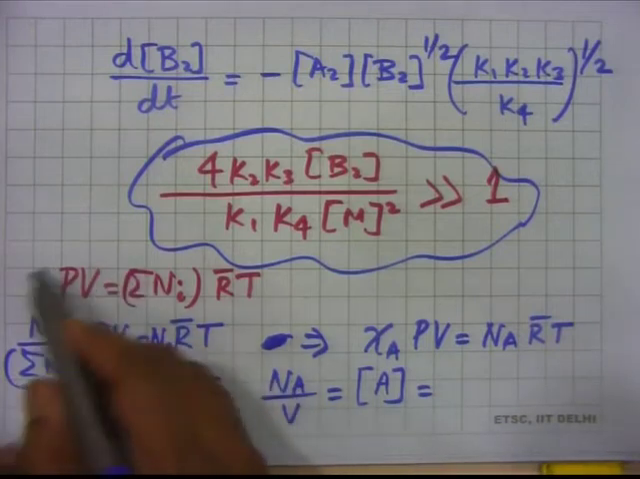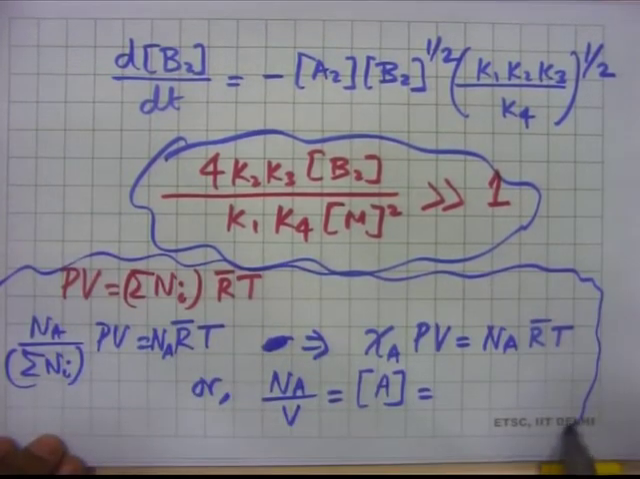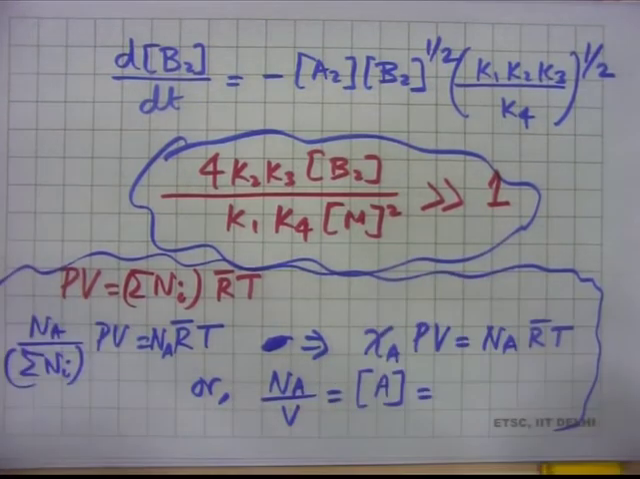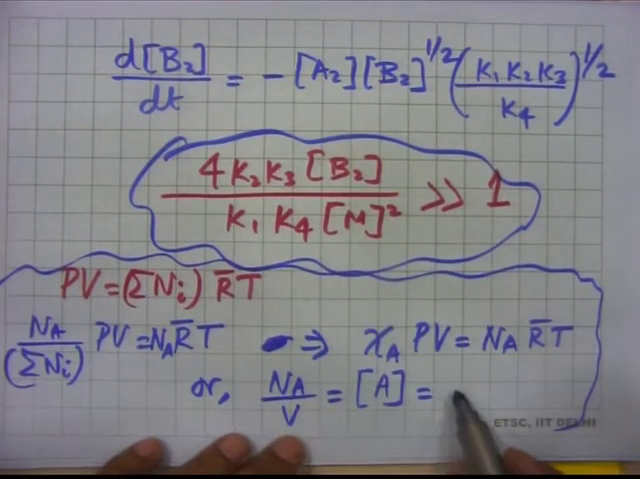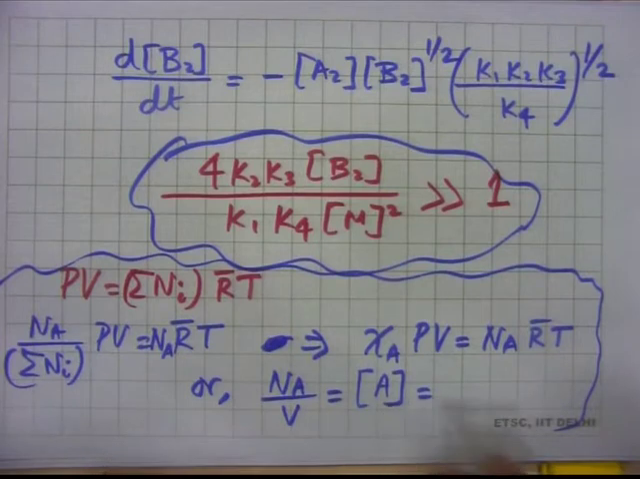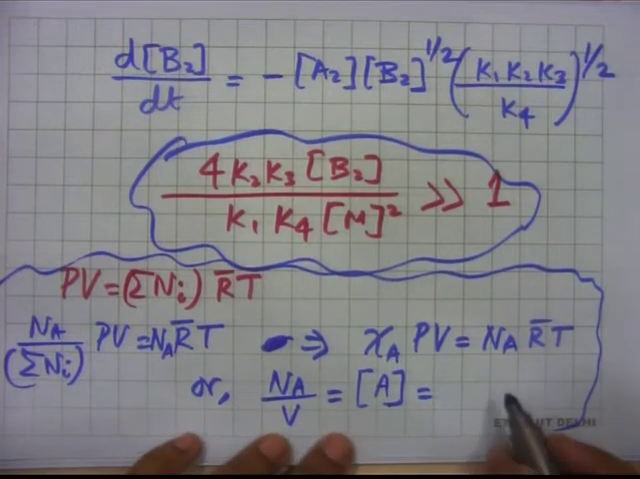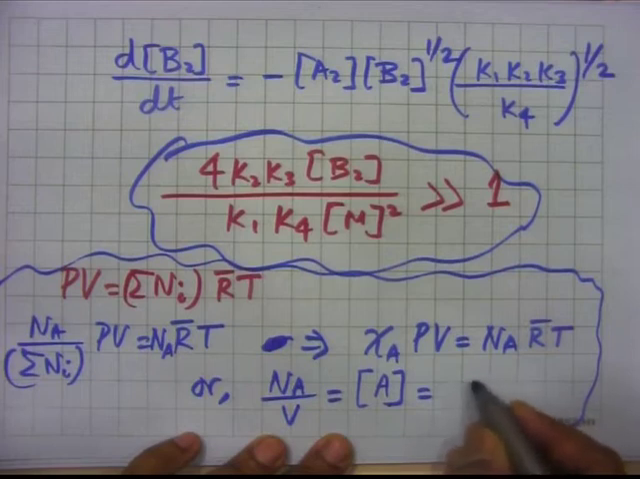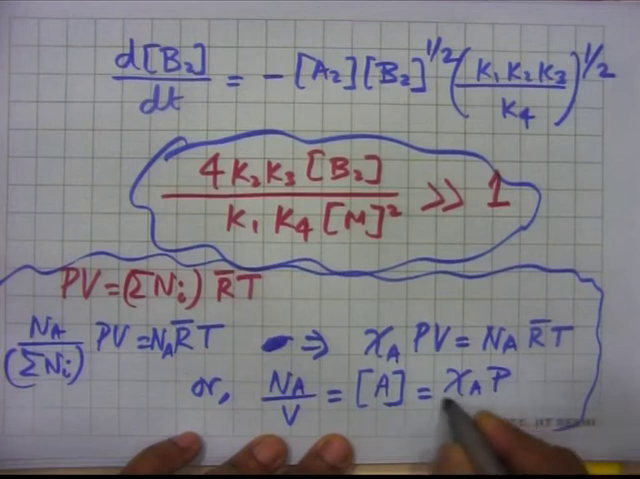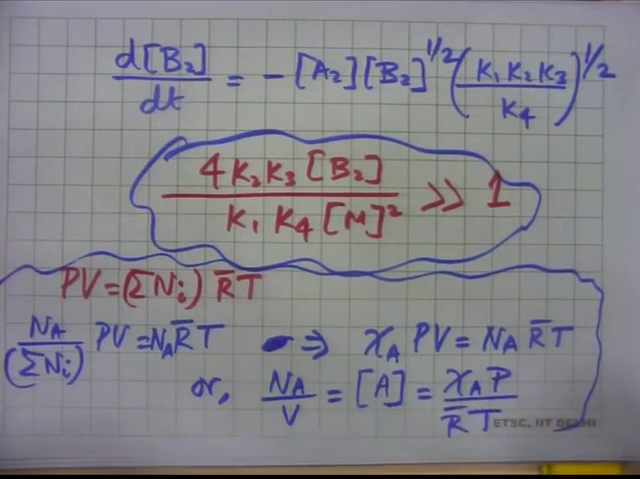So, this I am doing as a side note, that is not part of the main discussion. Na by V is the concentration of A, because concentration is kilomole per cubic meter, that is, number of moles per unit volume. How much is that now? Na by V is chi A P, where P is the pressure, divided by R bar T. So, if the mole fractions are not changing, then concentrations are directly proportional to pressure at a given temperature.